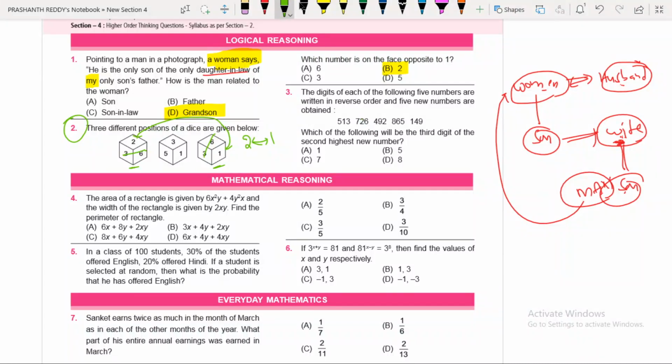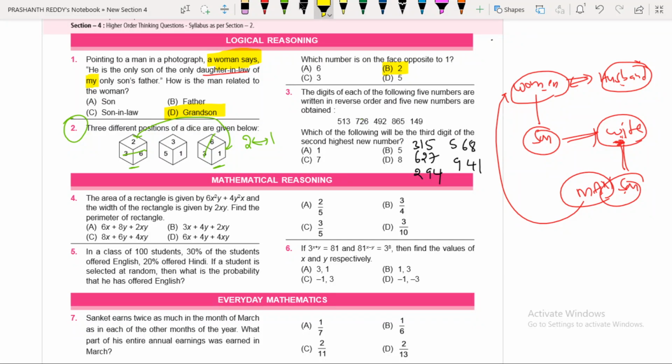Now let's see. Observe, my dear children, I'm explaining this question here. I don't have proper space now. First we do one thing, we can interchange like this. See, the first one you can write 315. Second one you can write 627. Third one you can write 294. Then next one you can write 568. Then you can write 941.